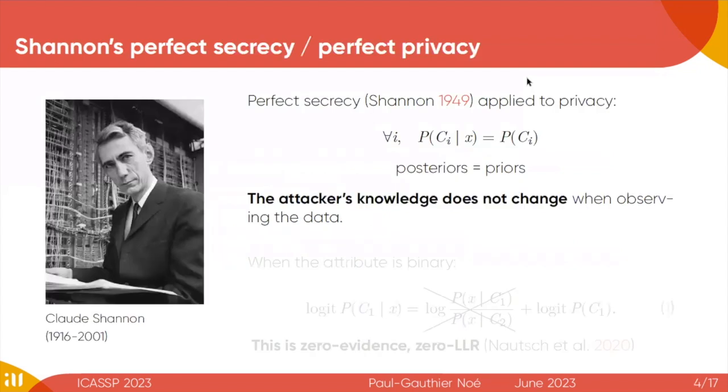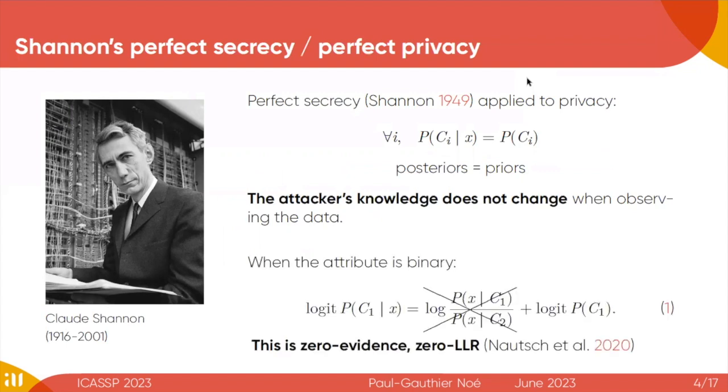The attacker's knowledge about the attribute can be represented by a probability distribution over the set of possible values for the attributes. And Shannon defines the concept of perfect secrecy, which can be applied to privacy, where we want the posterior probabilities to be equal to the prior probabilities. So this means that the attacker's knowledge does not change when he or she observed new data. When the attribute is binary, like for the sex, this is reached when the log likelihood ratio is equal to 0. This is why we also refer to zero evidence or zero log likelihood ratio.